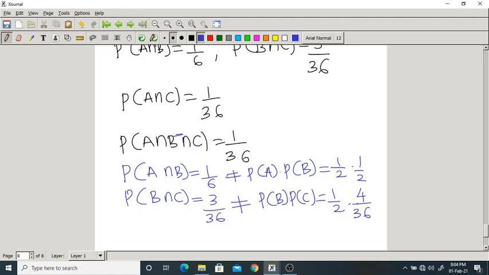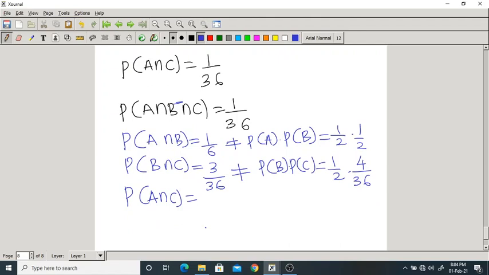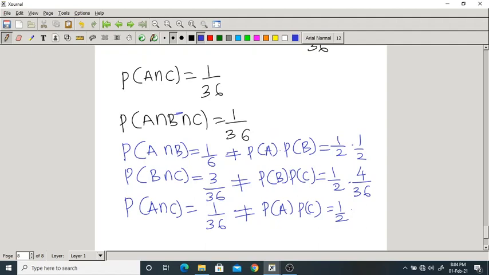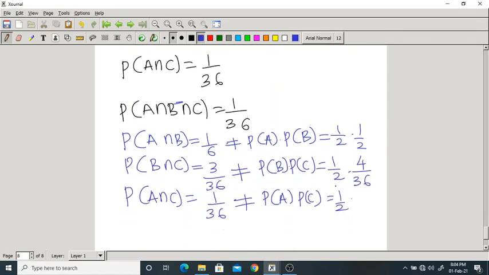Correct? In the same way, probability of A intersection C equals 1 by 36. But that is not equal to probability of A into probability of C. Probability of A is 1 by 2. Probability of C is how much? 4 by 36.